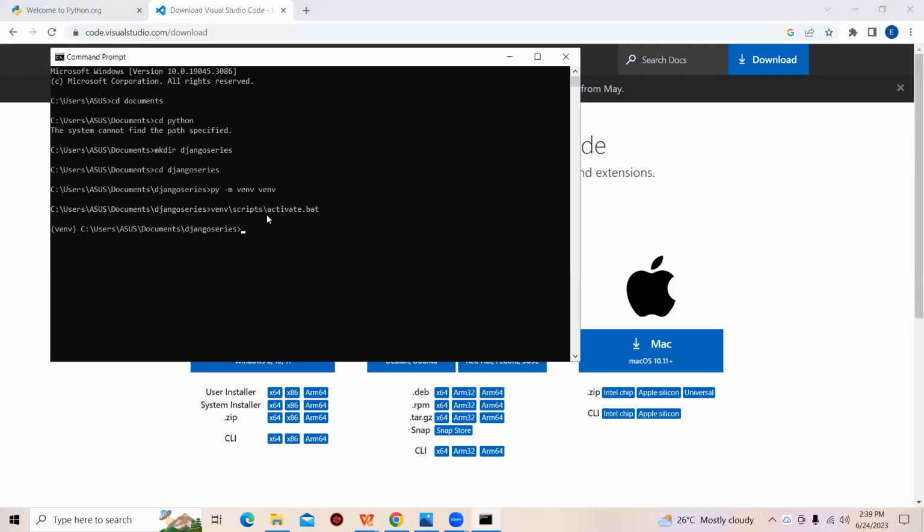Yes, and it's very, very simple to install Django. What we just need is pip install Django and we're good to go. Like I said, ensure that you are connected to the internet so you will not receive any error. Like we see, Django is being installed right now on our system.